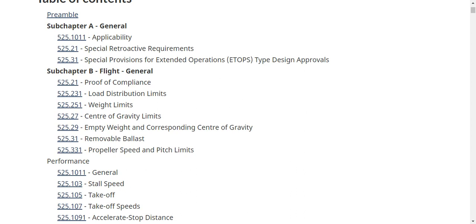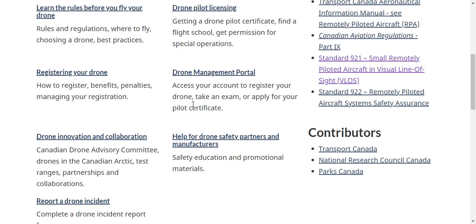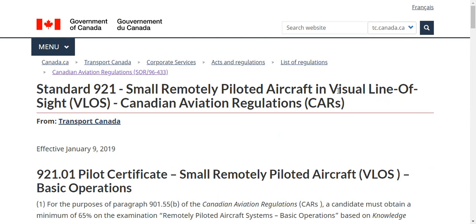Let's close this. Now, specifically for drone, you can again go and just search TCCA drone in Google. That will take you to the drone safety page at Transport Canada, and you have a link here to part 9, which is the requirement for the drone operators. So this is what we're going to be using today to show how we can use a blockchain in a simple Google Sheet database to show compliance with all of the requirement to the regulators.